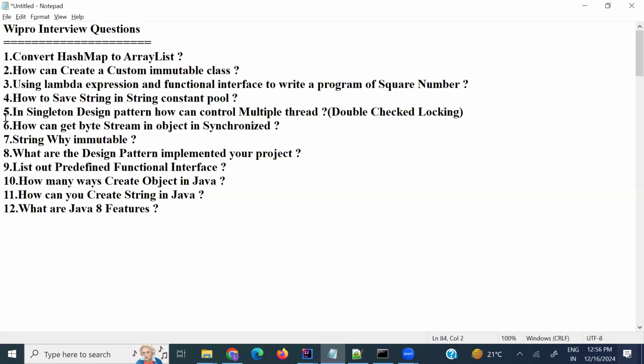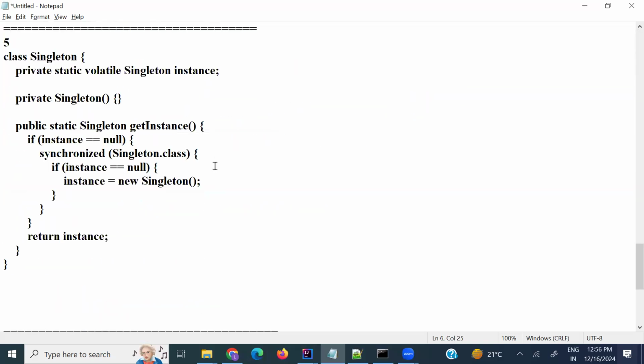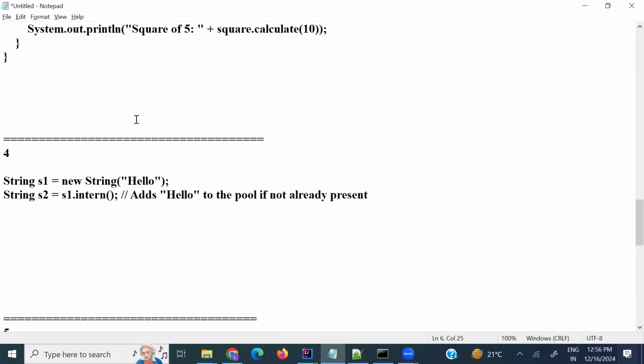And the fourth question: how to save a string in the string constant pool? First of all, you should know what the string constant pool is. The string constant pool is a special memory inside the heap memory. The heap memory has a string constant pool, and the string constant pool stores the strings like this.